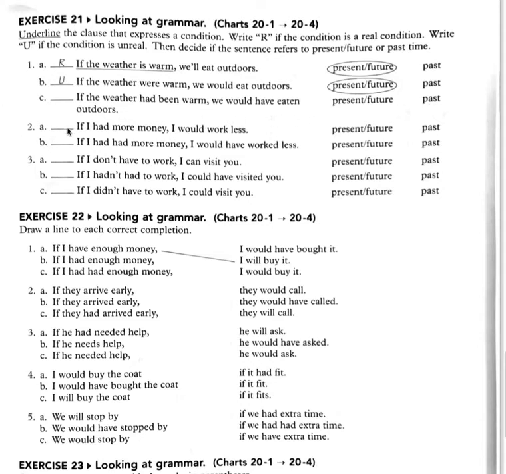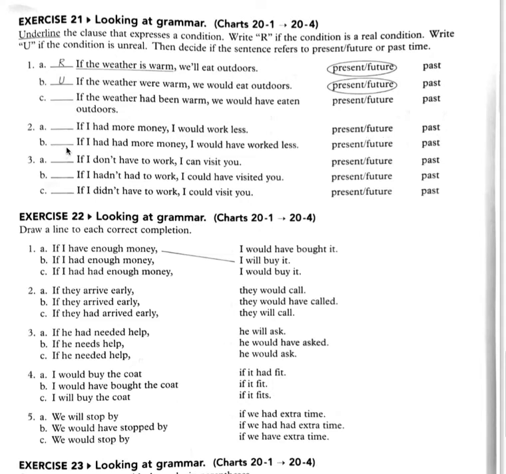Look at number 2. If I had more money, I would work less. So here, the clause that expresses a condition, if I had more money. Okay? Now, this is in the simple past, and this is would in the simple form. So, this is unreal in the present, future.